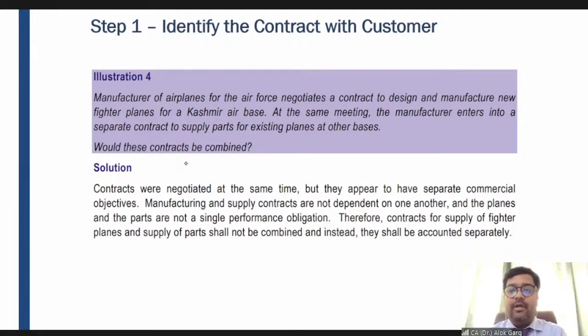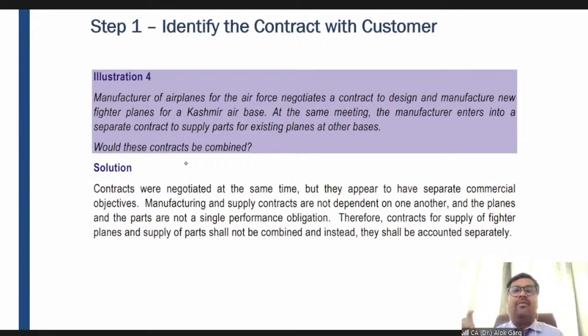Before moving into illustration number 4, Thota is asking, sir, in illustration number 2, it is clear that the contract term is 3 months, but how is it useful? Do we recognize only 3 months revenue out of 12 months? No, Mr. Thota. For 3 months, there were enforceable rights and obligations. So sitting on day 1 of 3 months, you are clear that you'll get the money for 3 months, right? So upfront revenue for 3 months can be recognized, of course, over a period of time. But after 3 months, you have to recognize revenue on a month-to-month basis.